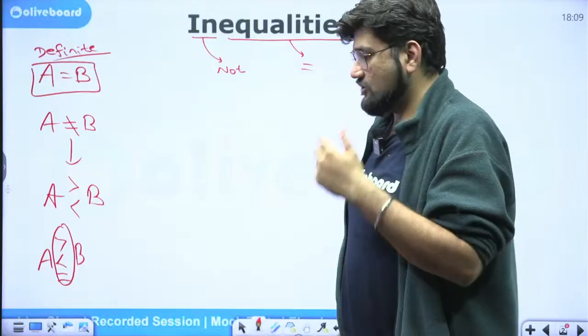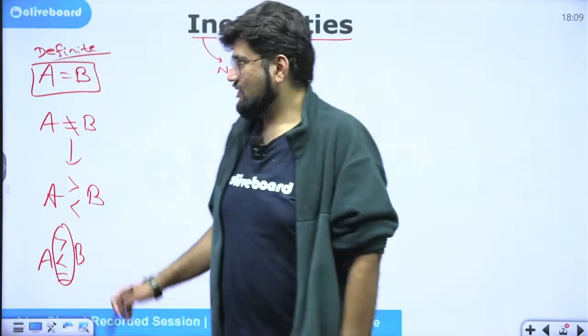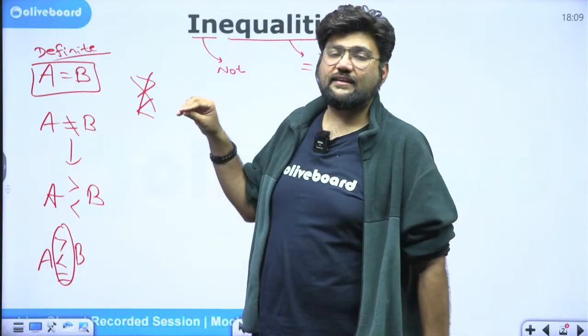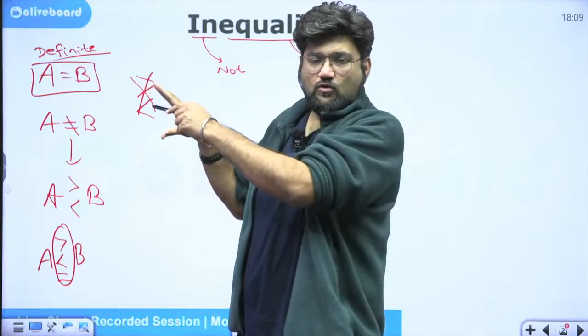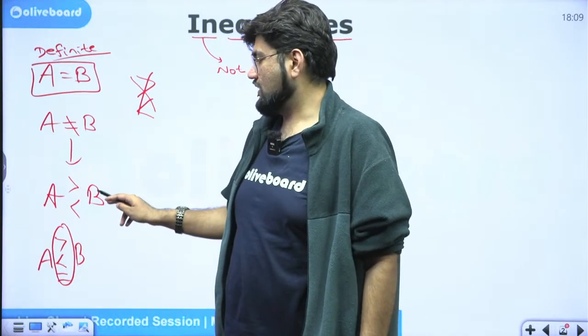Now some people have an issue with the greater and smaller sign. They are like, okay, which one is greater, which one is smaller? Wherever the cave opens up, that is your greater sign. Wherever it is closing up, it's smaller sign. For here A is greater than B. For here B is smaller than A.